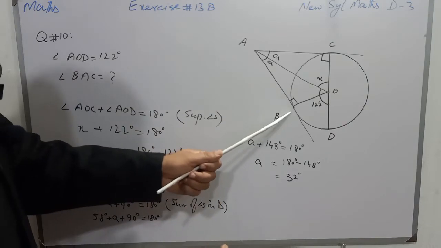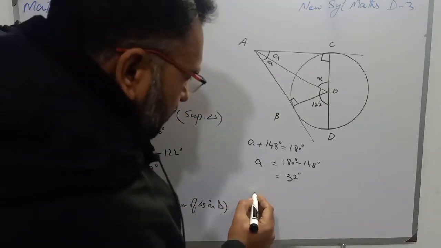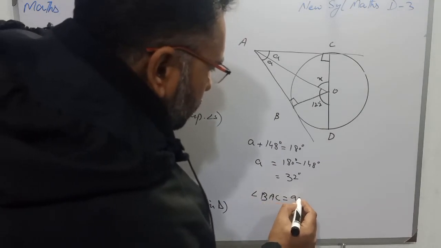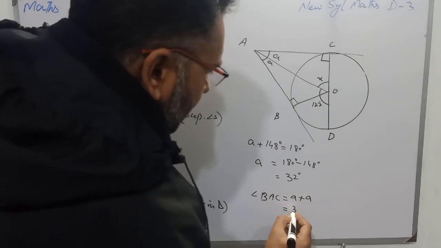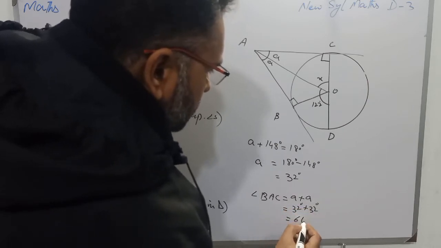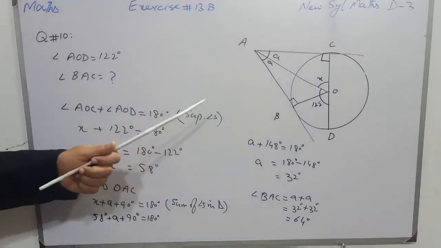And angle BAC we have to find. So angle BAC is equal to A plus A, and that is 32 degrees plus 32 degrees, and that is 64 degrees, and that is what we have to find.